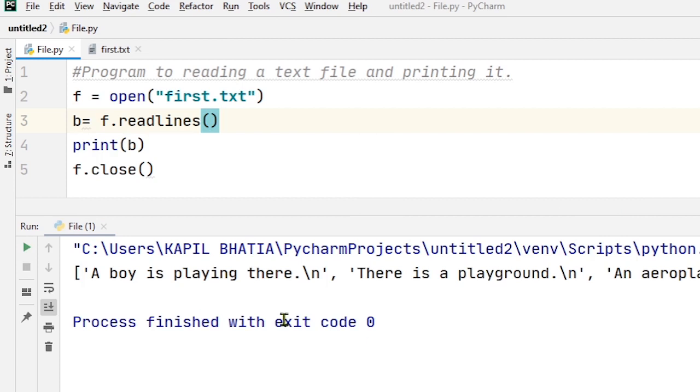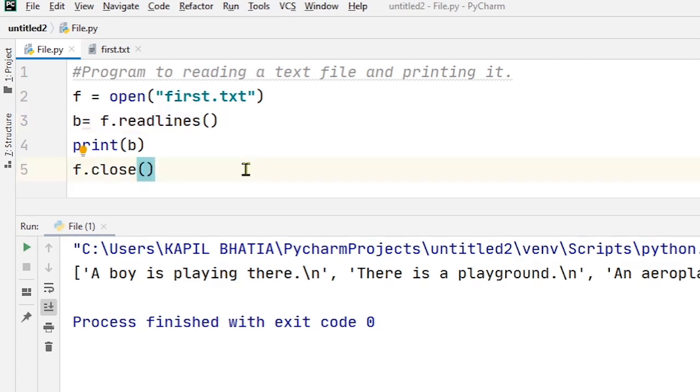Now here you can see, as you know, lists are enclosed within square brackets and the contents of this file, that means the 4 lines, are separated by commas. So here within the list there are 4 different strings and each line is separated with a special character, that is the end of line character, represented by \n. So here you can see the contents of the list are "a boy is playing there", then after \n there is a playground, an aeroplane is in the sky, and alphabets and numbers are used in password. So I hope you understand, when we use the readlines function, the contents of the file are stored in a list.